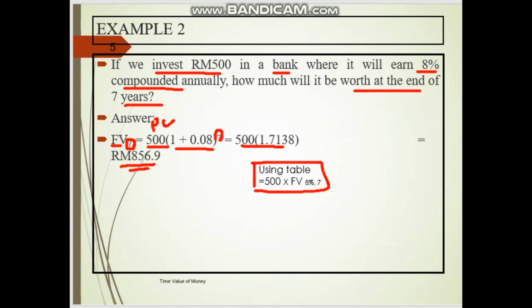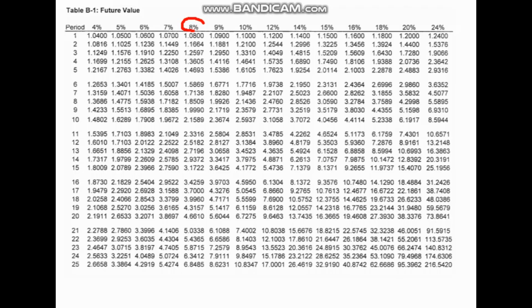But how are we going to use the table? It is the same thing. 500 times, we have to look at the future value table, 8% in 7 years. The question asks for the future value, so we look at the future value table. If the question asks for the present value, then we look at the present value table. For 8% and 7 years, we find here, and the answer will be 1.7138.